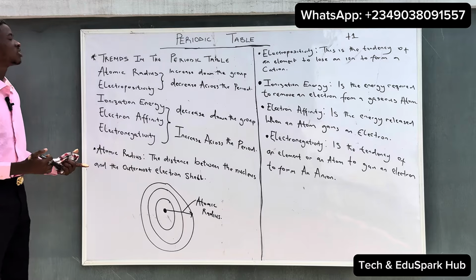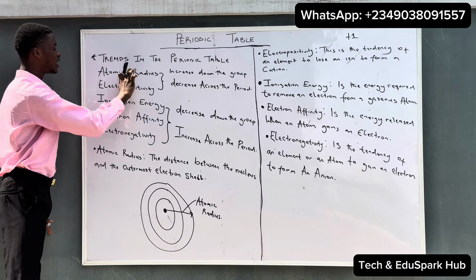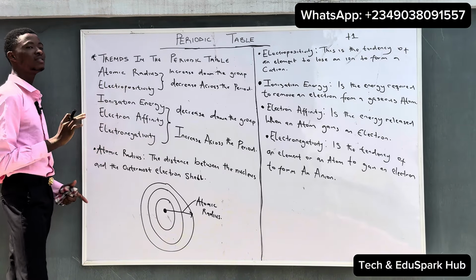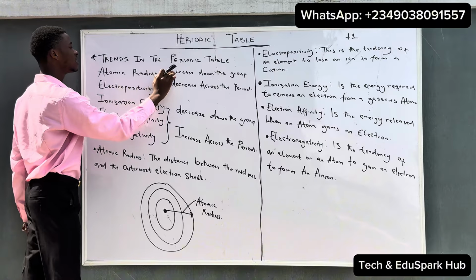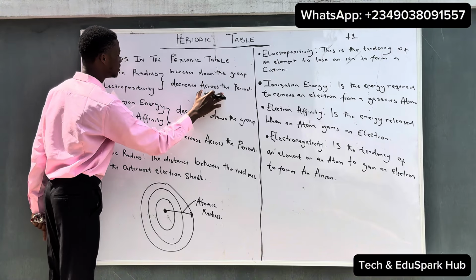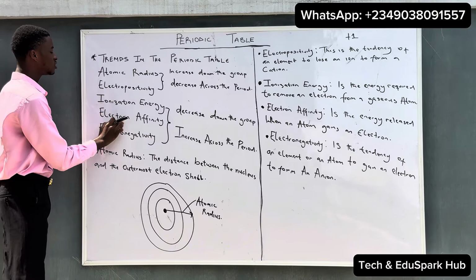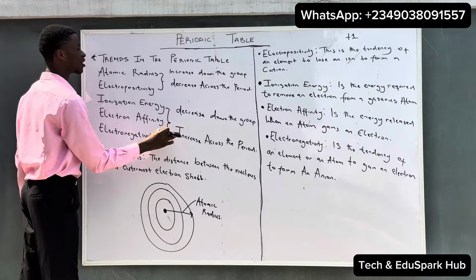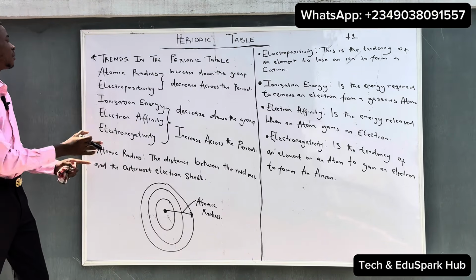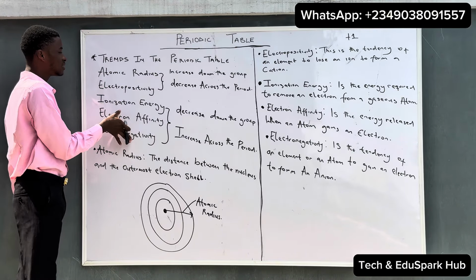So these are the major trends. Just know that these two are together and these three are together. So you can easily get it this way. Atomic radius and electropositivity increase down the group and decrease across the period. Ionization energy, electron affinity, and electronegativity decrease down the group and increase across the period. So they are interchanging, but just know that these two are together and these three are together.